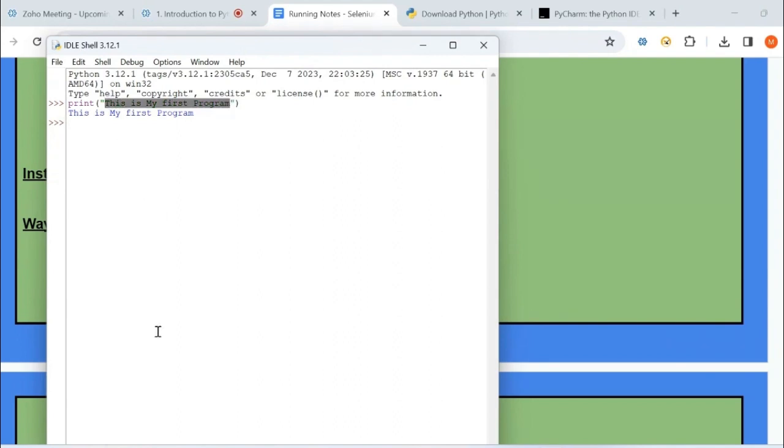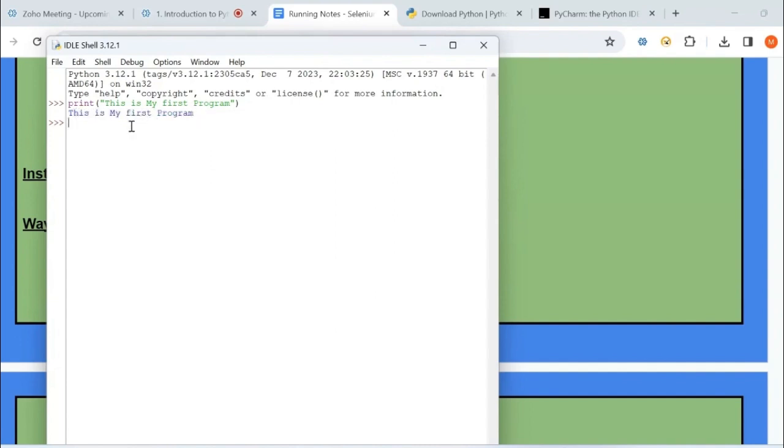In this, you will have the provision to use only a single line of code. If you want to write multiple lines of code, it is not possible here. Very, very important. So with this IDLE, you are not going to develop projects. It is just for learning purpose. This itself says Integrated Development Learning Environment. This itself says it is only for learning. This is the statement which I have printed, and this is what got printed.